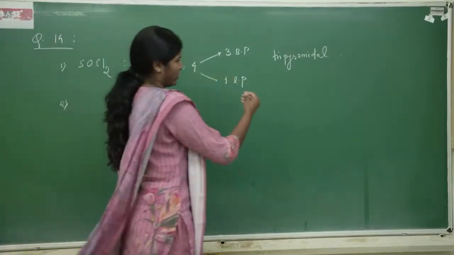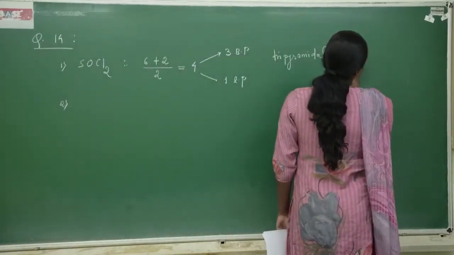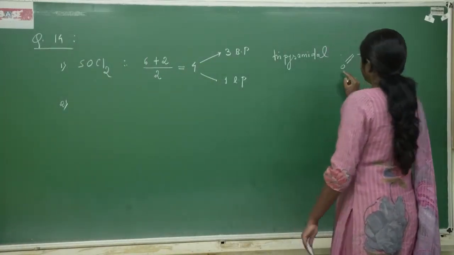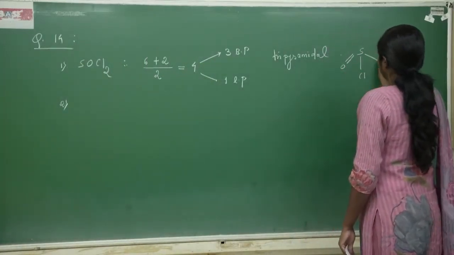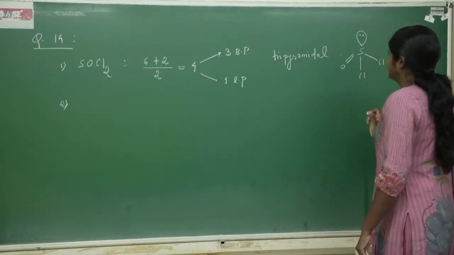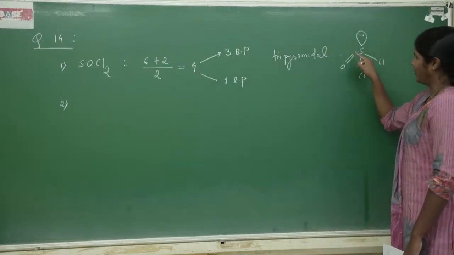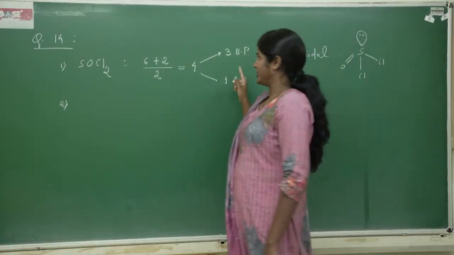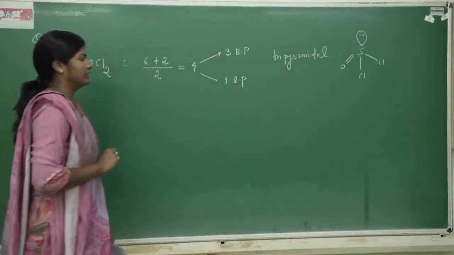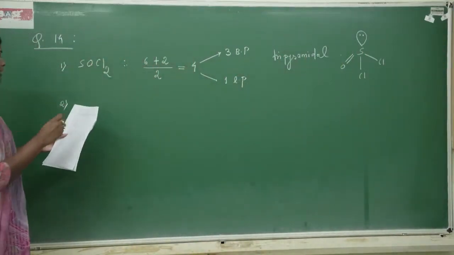Trigonal pyramid. So, this is the first molecule which is given. I can also draw the molecule for you. Sulfur will have a double bond with oxygen, 1 chlorine and 1 chlorine, with 1 lone pair. Sulfur has 6 valence electrons, 4 bonds and 1 lone pair. Therefore, the shape is trigonal pyramidal.